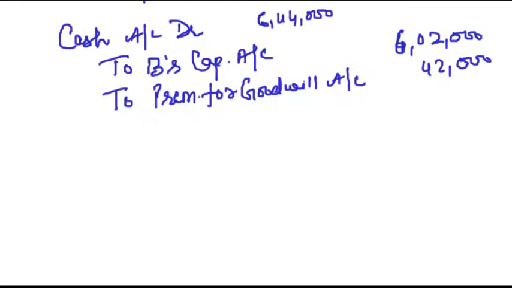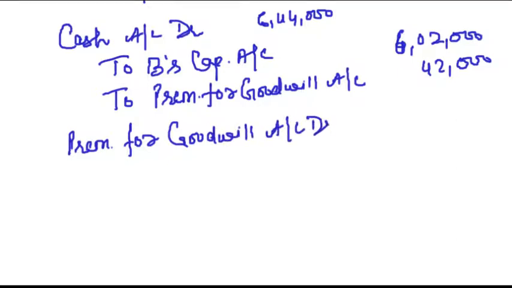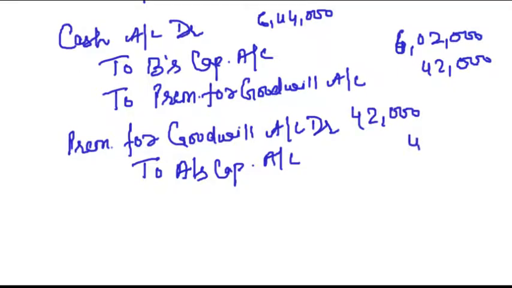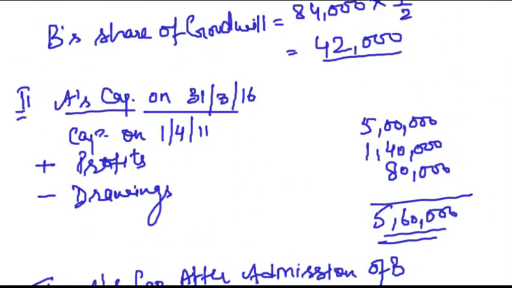6,44,000. Now this premium for goodwill will be adjusted through the old partner's capital account. Here the old partner is only one person, that is A. I'll say premium for goodwill account debit. This whole premium will go to A, 42,000 and 42,000. So with this we end the topic of goodwill and admission of partner, right?